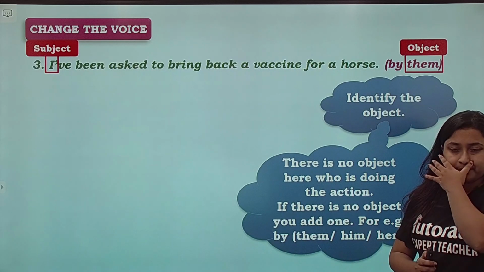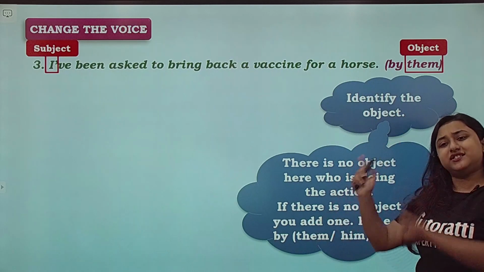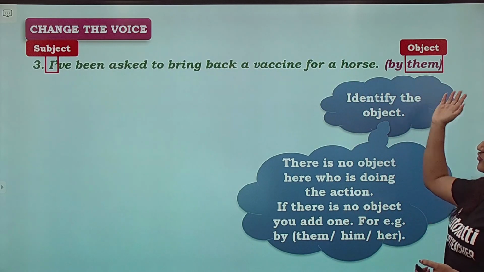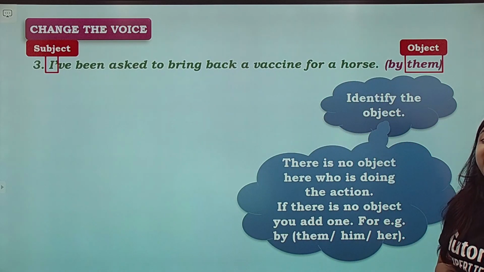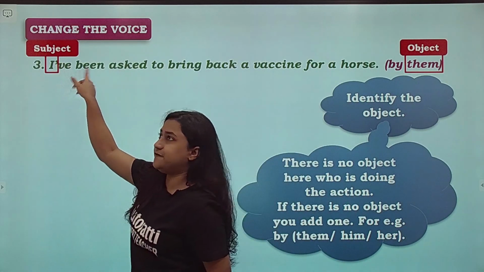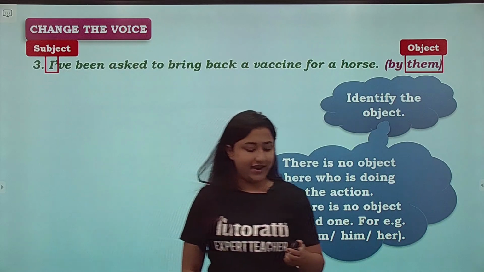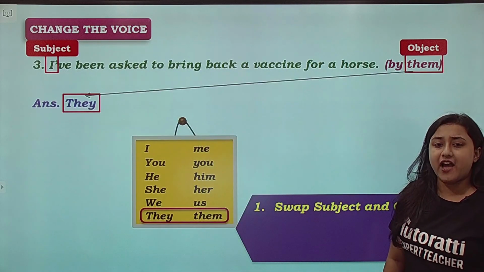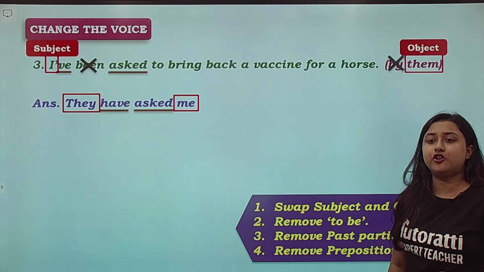Alright. Now students, there is a subject, there is an object, swap it. If we added by them as the object, when you swap it and it goes to the subject, it will change to they. And because here there is an apostrophe ve with I, which means I have, we will write they have. They have asked me to bring back a vaccine for a horse.